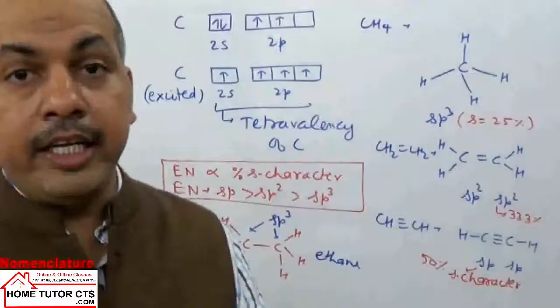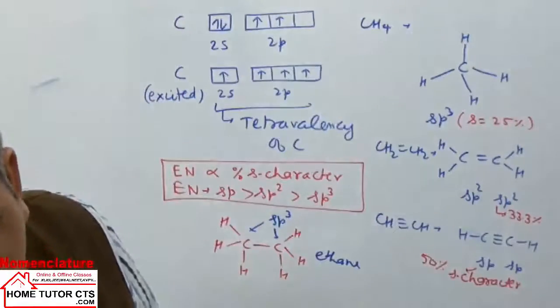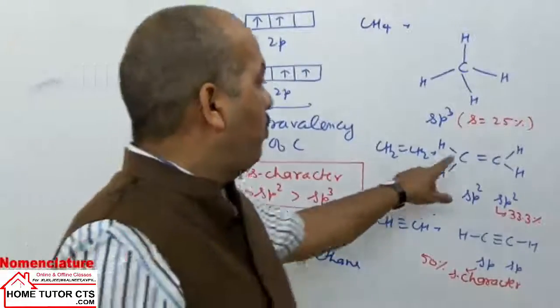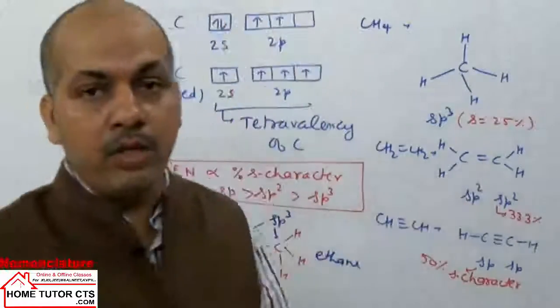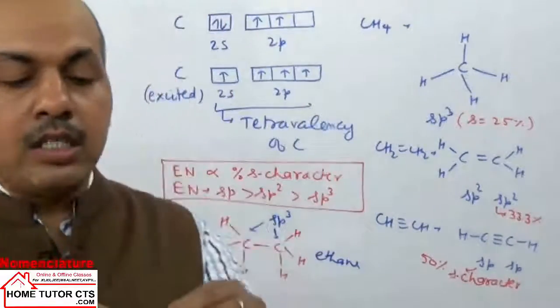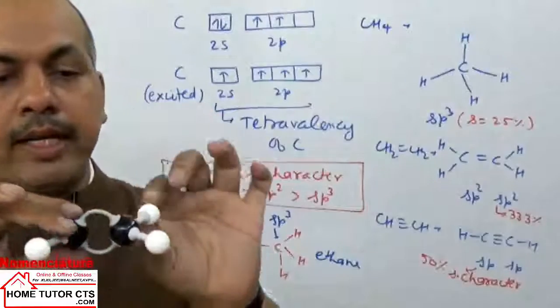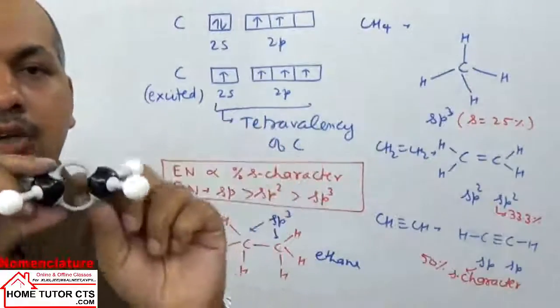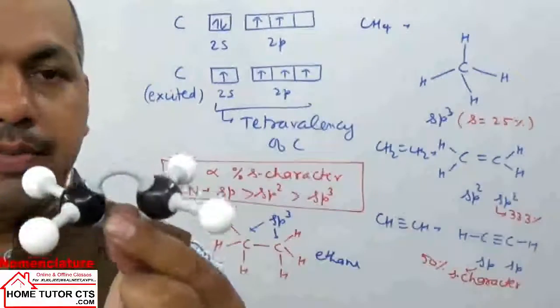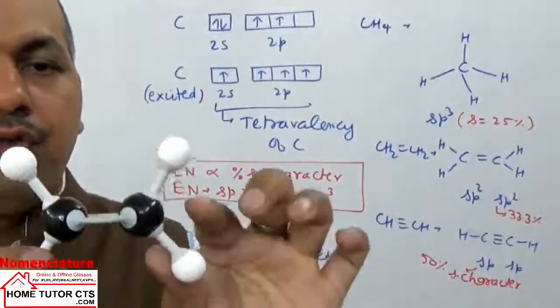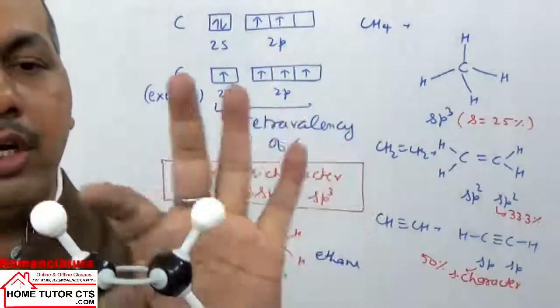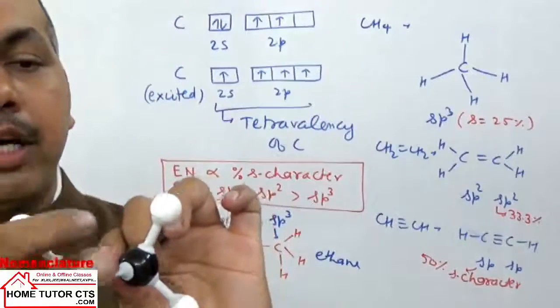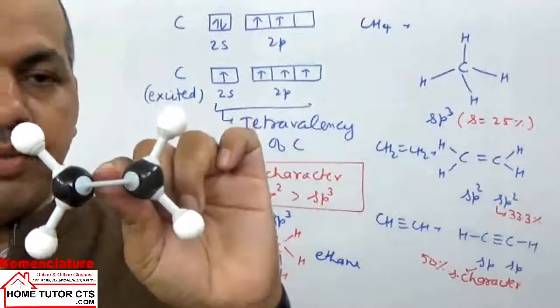Now if I take ethene and acetylene, in the ethene structure, between the two carbon atoms we have one sigma bond and one pi bond, and this is the pi bond. The sigma bond is not drawn here. Now this is the ethene structure. You see, here we can see all the atoms: 4 hydrogens, the white ones, and the black ones are carbon atoms.